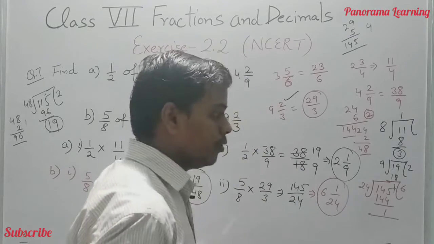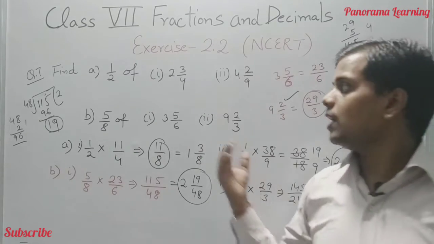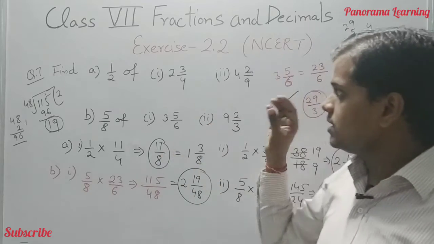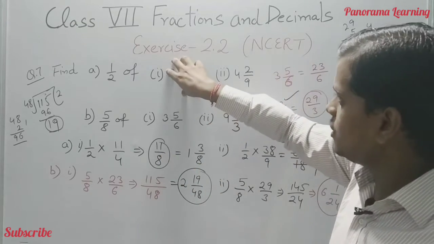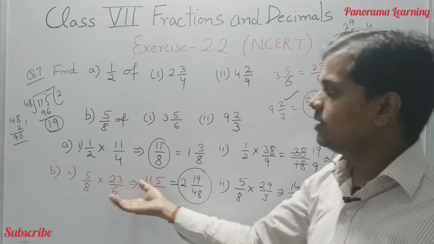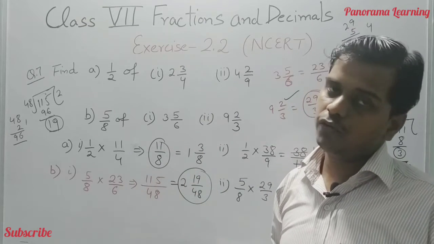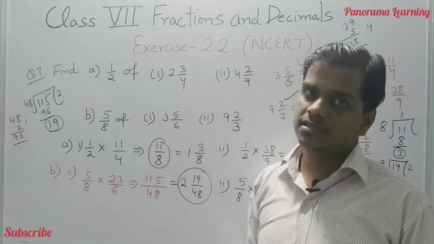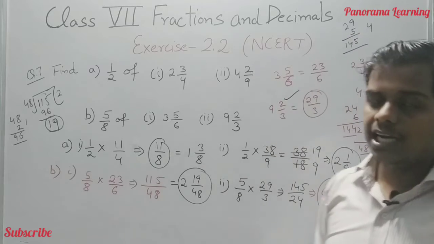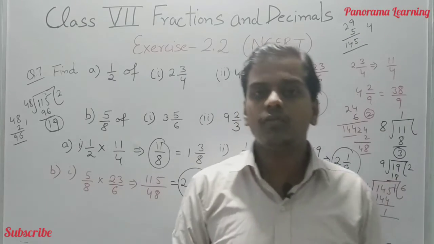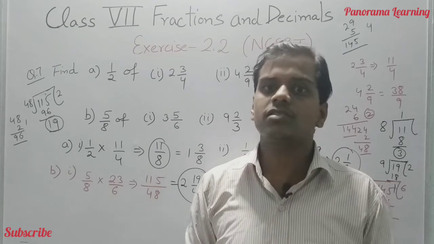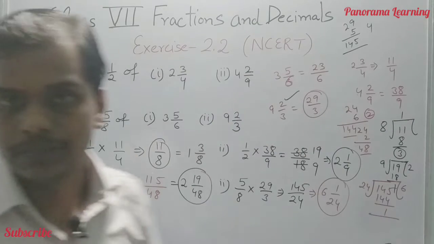Okay. Now you got how you have to approach the answer. You have to first convert the mixed fraction into the improper fraction. Then this question becomes the multiplication of fractions. You can easily calculate this question. Okay, I am getting aside, you can take the screenshot. Then we will move to question number 8, which is the last question of this exercise.